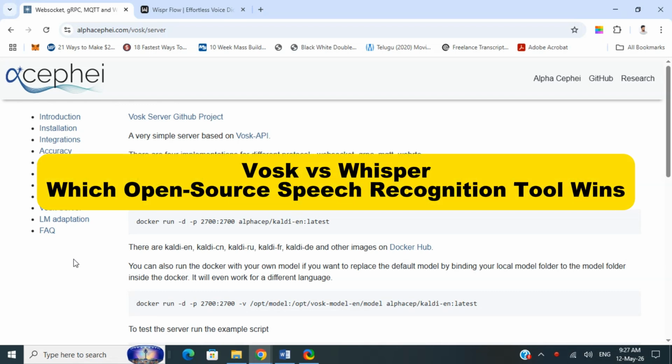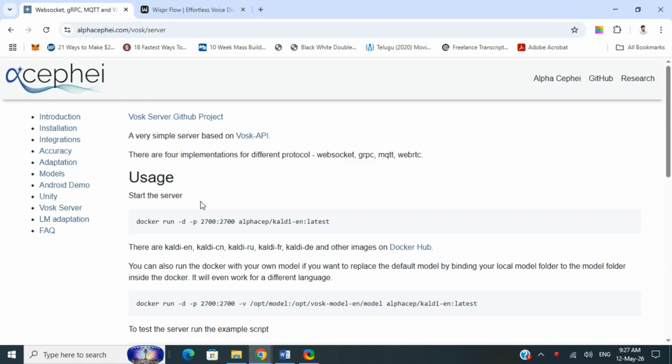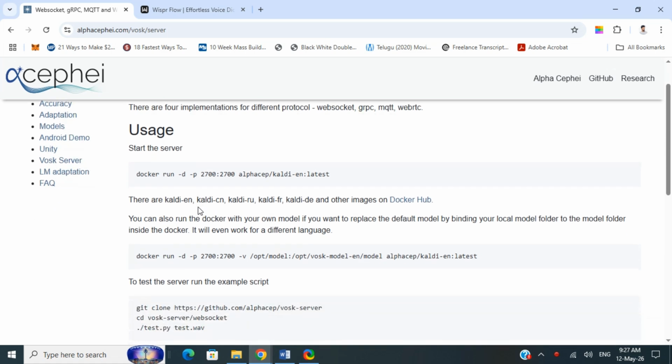Two open source speech recognition tools. One is lightning fast and runs on weak hardware. The other one delivers near human accuracy. So which one actually wins? Today we're going to put Vosk versus Whisper head to head. So let's get into the video.